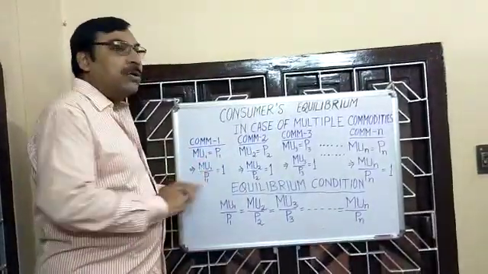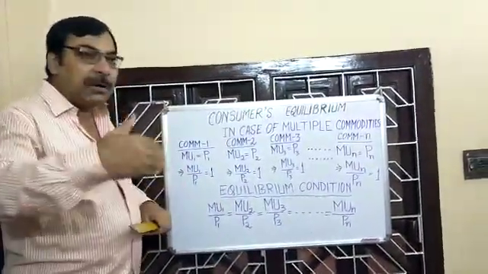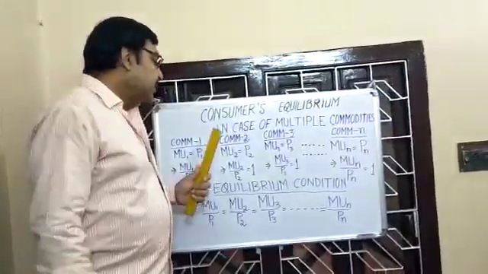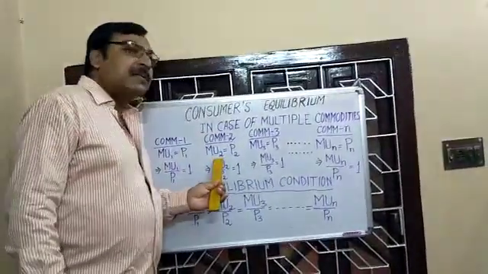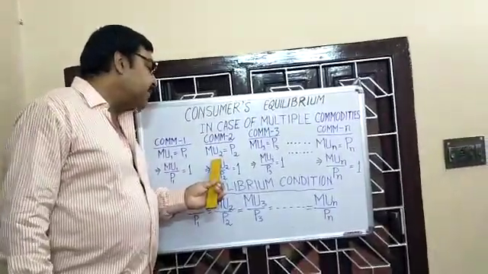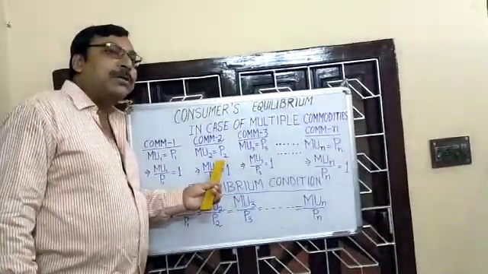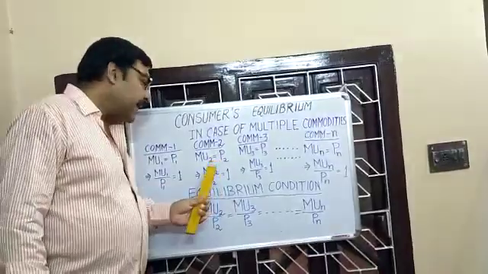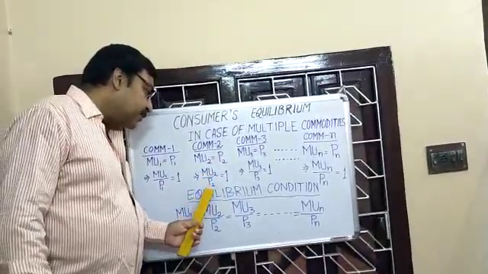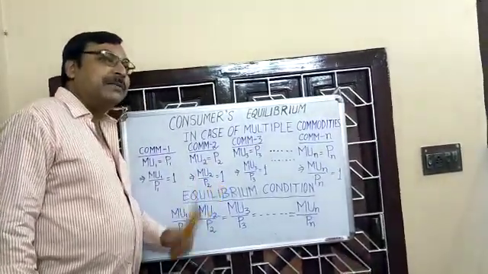This ratio is equal to 1. Now come to commodity 2. Equilibrium condition: marginal utility derived from commodity 2, MU2, must be equal to price of commodity 2, P2. So we can write MU2 by P2 is equal to 1.